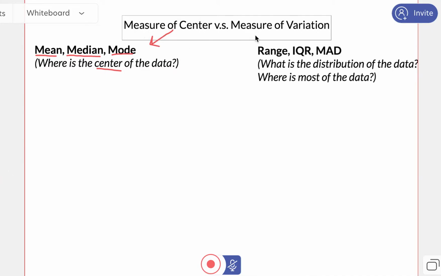However, in chapter 9.4, what we're getting into is called variation, measures of variation. So think variation, variety. We're now looking at things like our range, and you don't know this yet, but it's called your IQR or the MAD. You'll learn about these pretty soon, but this is talking about what is the distribution of the data? Where is all of my data? And this will make sense with this next example.